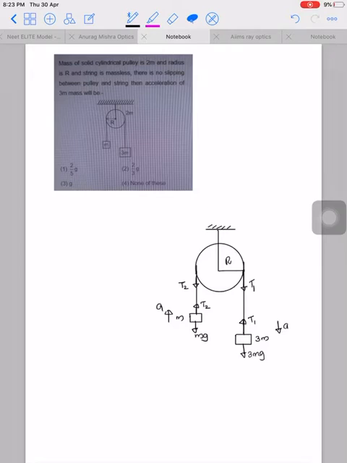But here the tensions on the two sides of the string are different, because as the masses accelerate, the pulley rotates, and a pulley requires torque for rotational motion. If T1 and T2 are equal, the torque about the center of mass of the cylinder is 0. Therefore, it cannot rotate. Therefore, here T1 is not equal to T2.